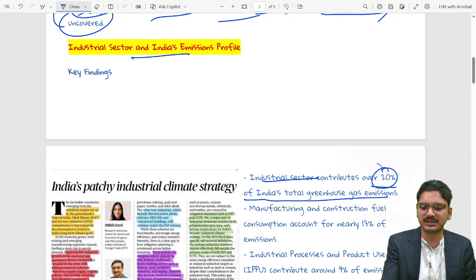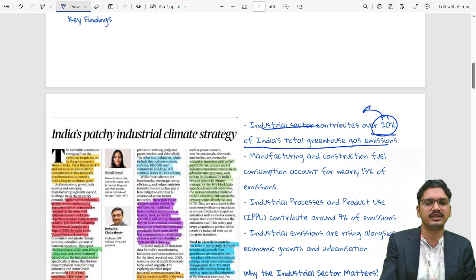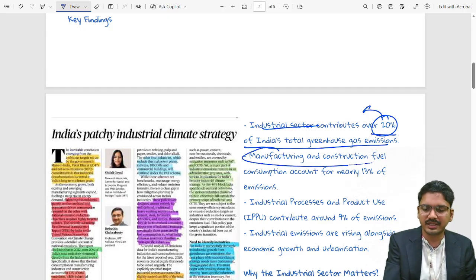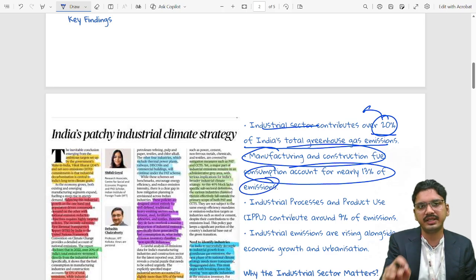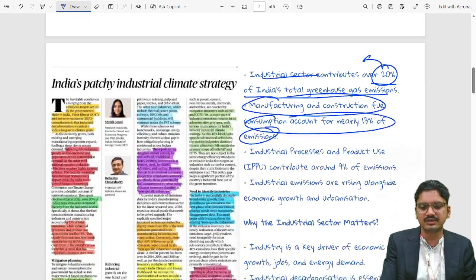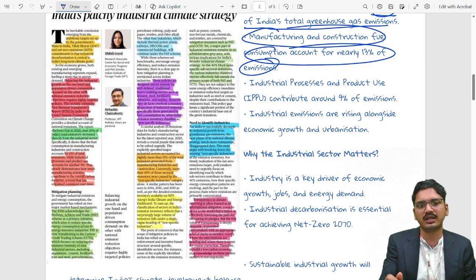This 20% is out of the total greenhouse emission made by India from the industrial sector. Manufacturing sector fuel consumption accounts for nearly 13%. Industrial process and product use contribute around 9% of emission.